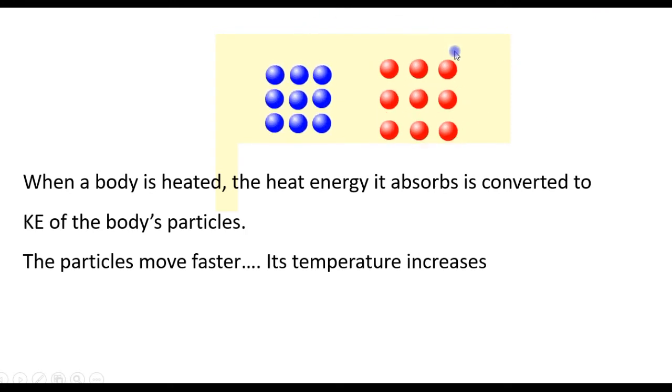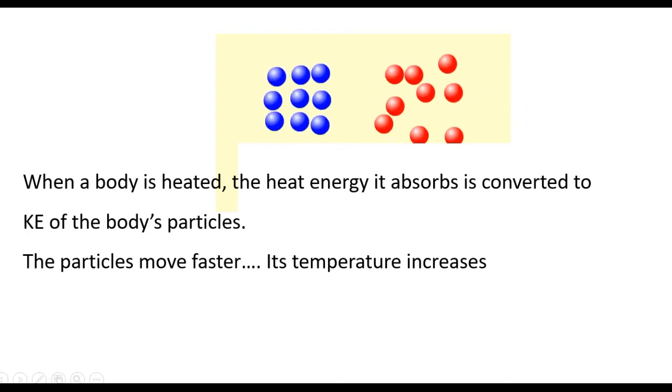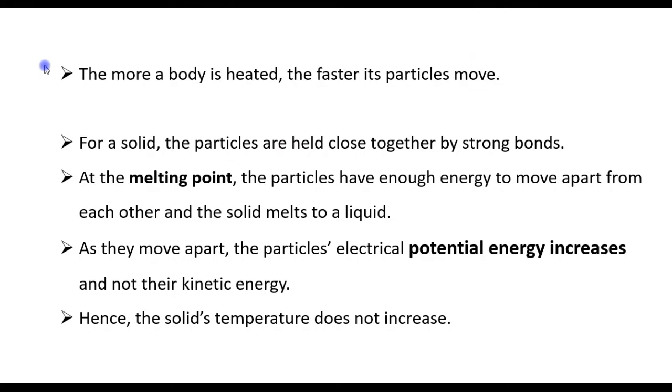And then they move apart from each other and the solid turns into a liquid. So at the melting point, the particles have enough energy to move apart from each other and the solid melts to a liquid. As they move apart, the particles' electrical potential energy increases and not their kinetic energy.